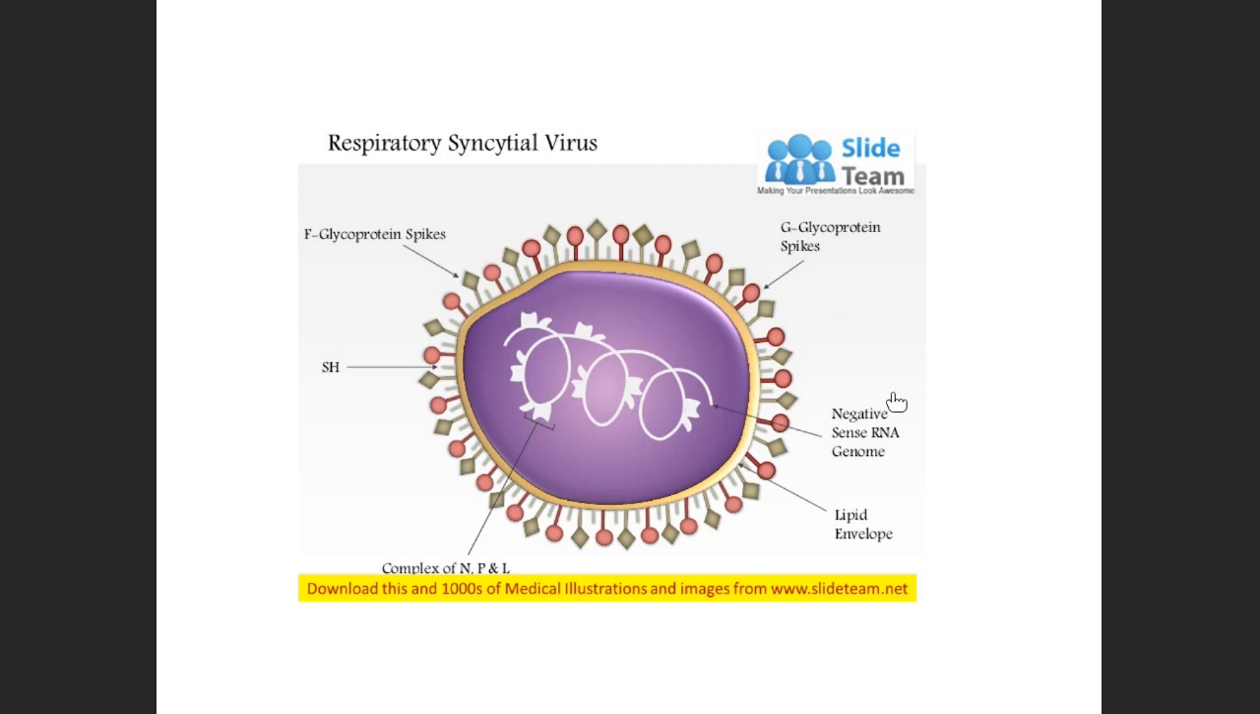This is the morphological structure of the respiratory syncytial virus. It is a single-stranded virus enveloped with the proteins here, F protein, G protein, with a lipid envelope on it.